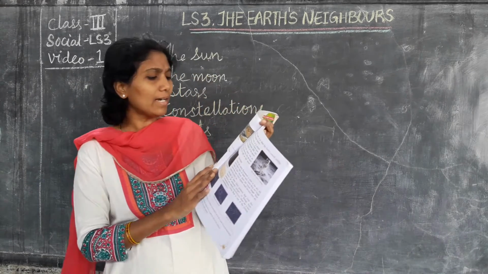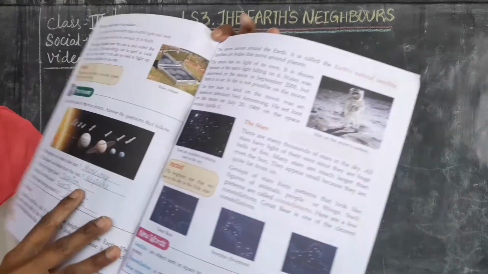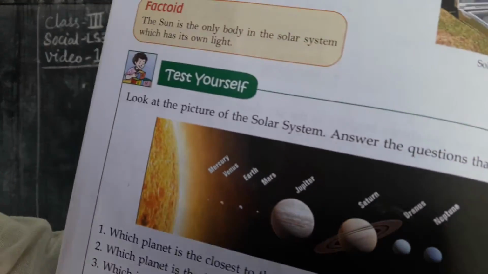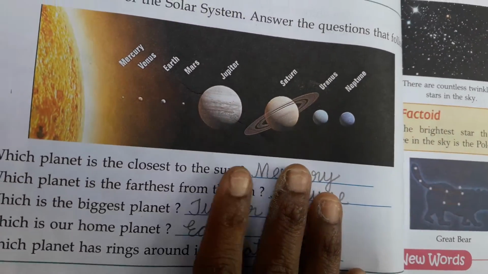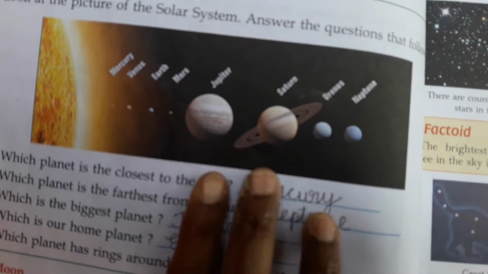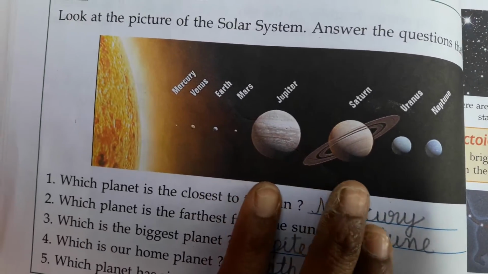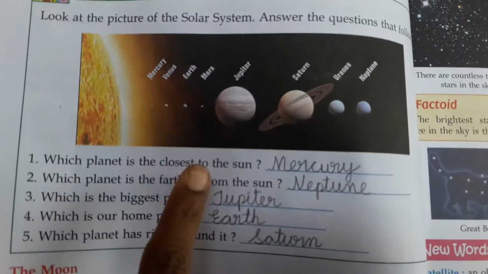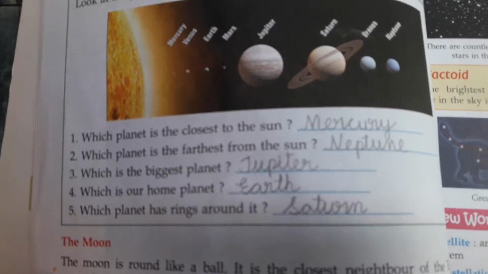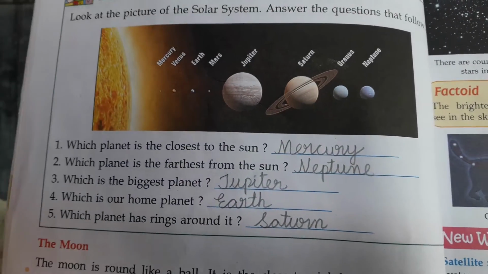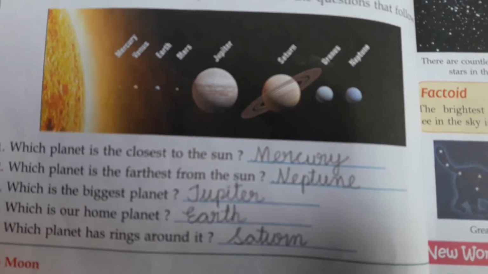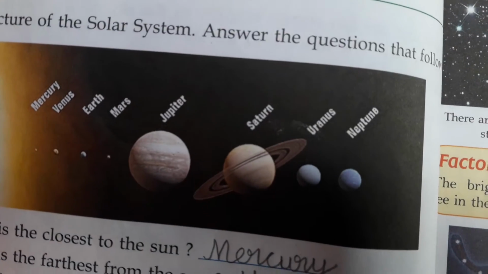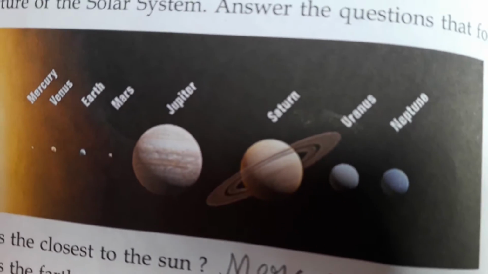See here, children, Test Yourself is given. There are pictures of the 8 planets here. By seeing the picture you have to mark the answers. First one: which planet is the closest to the sun? By seeing this picture you can tell.